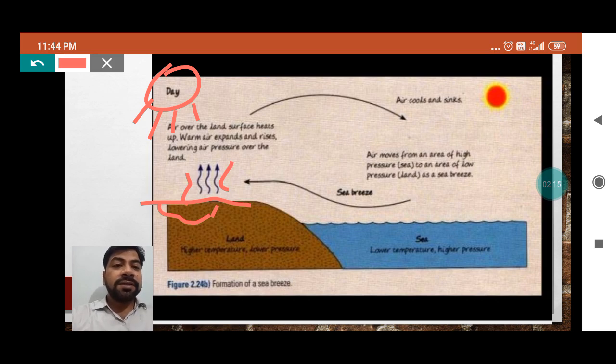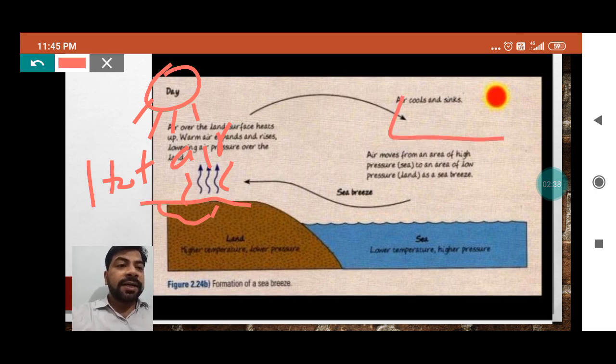This is hot air, and because of its light weight, it starts expanding in the sky. When it expands, it moves to the side where the vacant area is present.